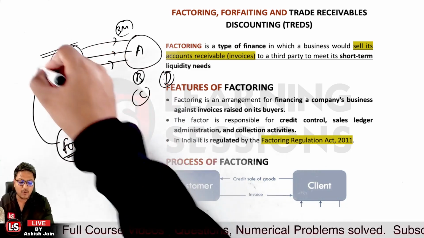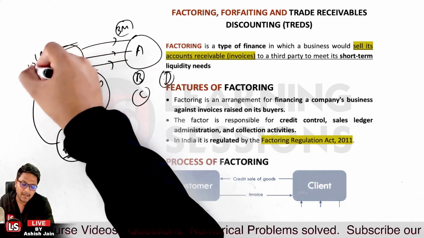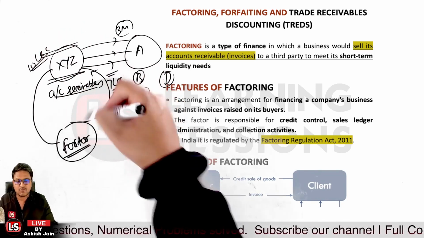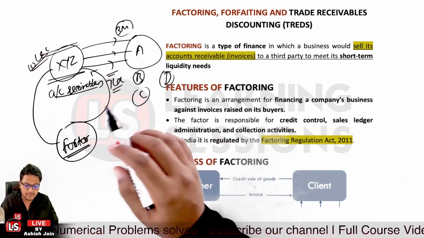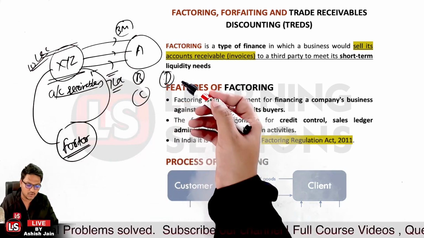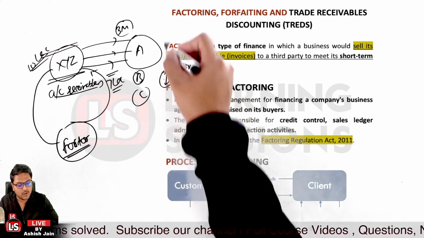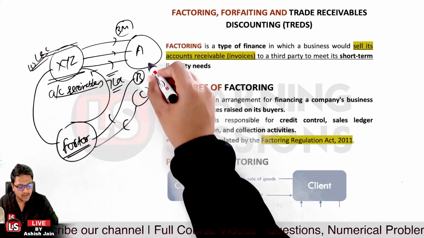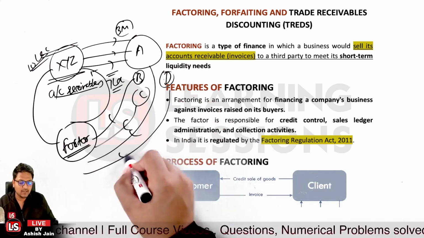Let's take the case the amount due was rupees 10 lakh and it paid an amount of rupees 7 lakh to XYZ. A margin of 20% was taken, and it paid the 7 lakh after deducting its fees and all the things. And on the due date after the 3 months, it will be collecting the account receivables from these particular debtors.